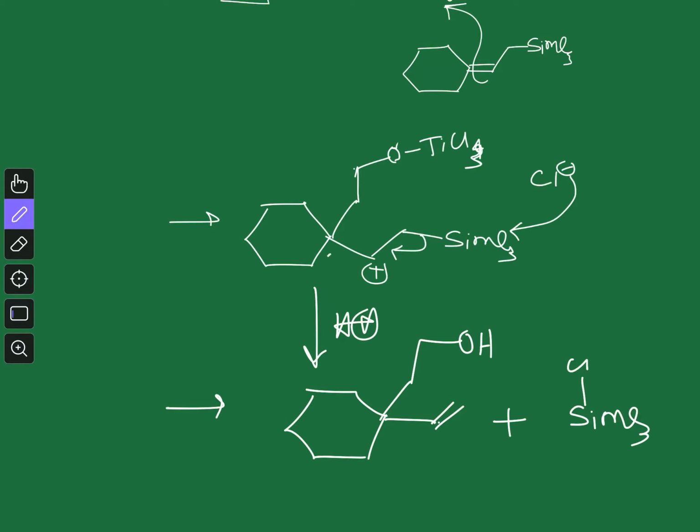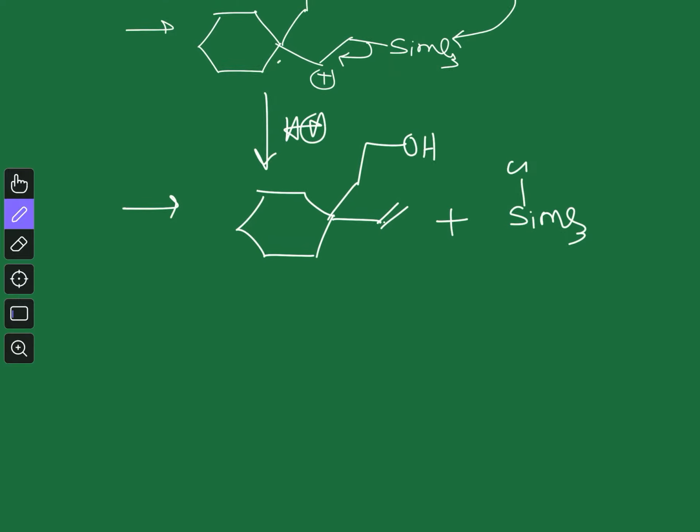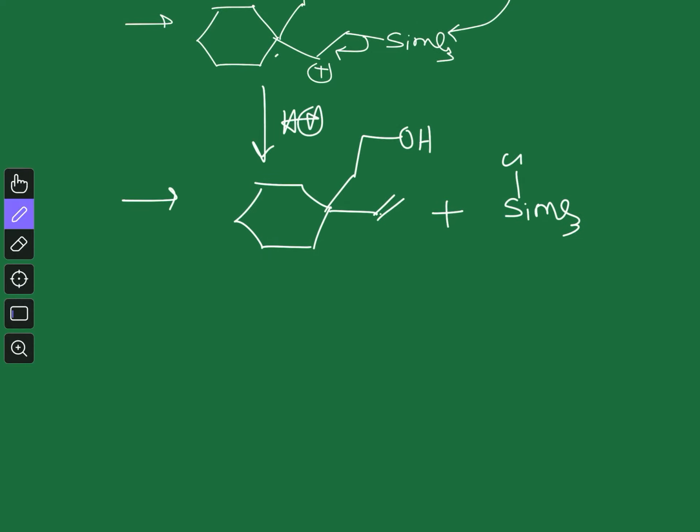So this is called the beta silicon effect. Why is it called the beta silicon effect? Because in this case it all comes down to the stability of this positive charge by this silyl group, which is present at the alpha and beta. So this is the beta position. In the beta position the positive charge is generated, and that's why it is called the beta silicon effect. So this beta silicon effect has a profound effect on the reactivity pattern of allyl silanes.